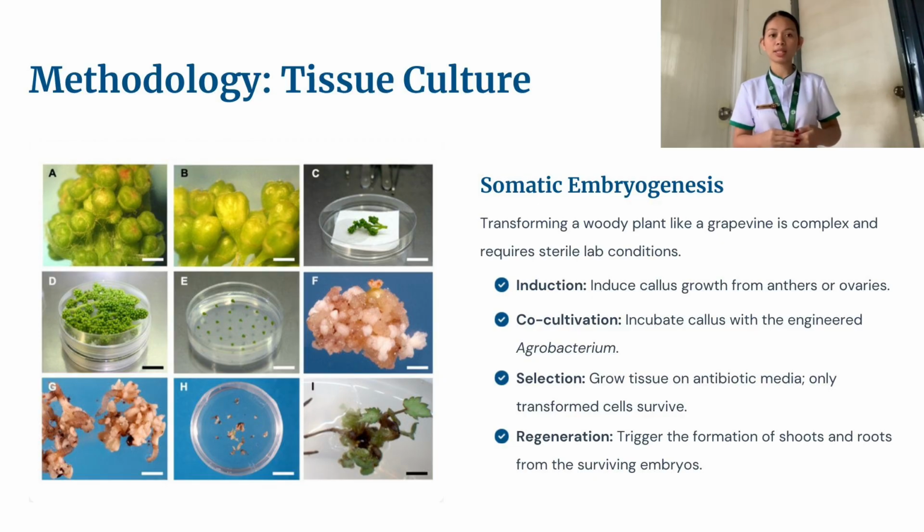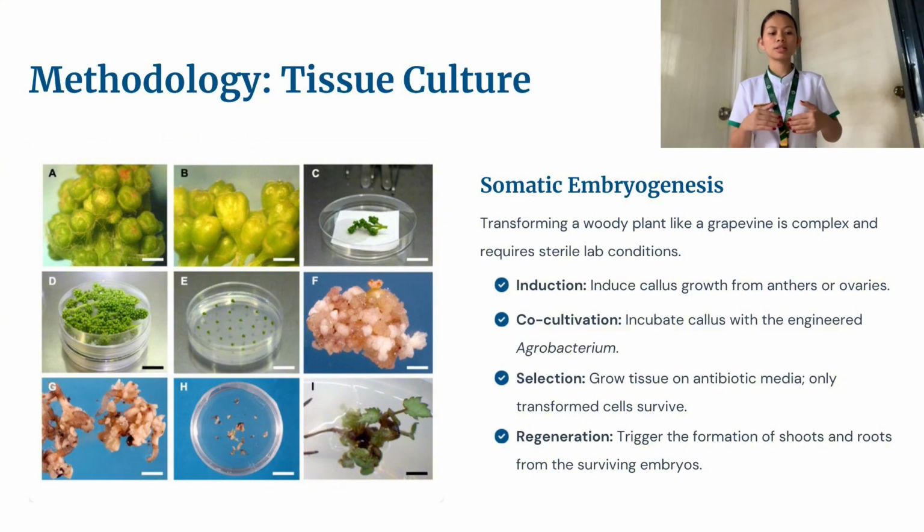In the process, the key steps are, first, the induction. It is the inducing of callus growth from an anther or ovaries. Next is the co-cultivation. It is the incubating of callus with engineered Agrobacterium. Third one is the selection. It is the growing of tissue in an antibiotic media to select transformed cells. And lastly, the regeneration.